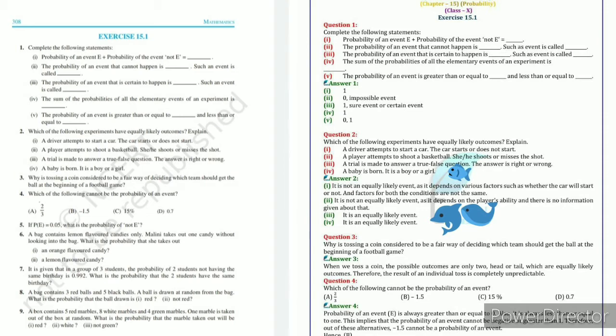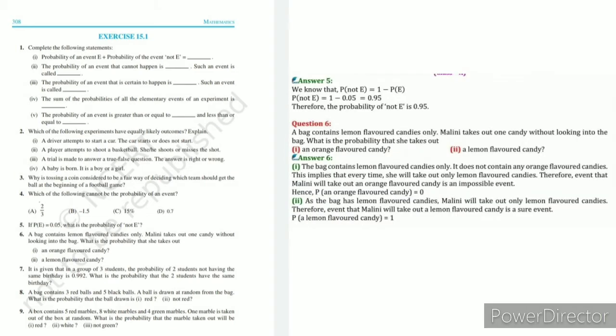Question number 5. If probability of E is equal to 0.05, what is the probability of not E? We know probability of an event E plus probability of the event not E is equal to 1. So probability of not E is equal to 1 minus probability of E, that is 1 minus 0.05. So our answer is 0.95. The probability of not E is 0.95.